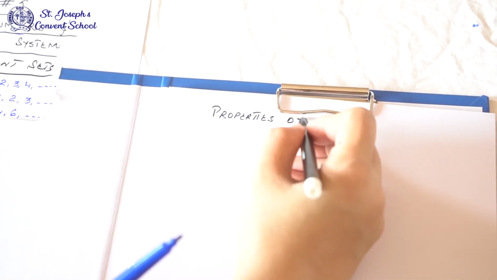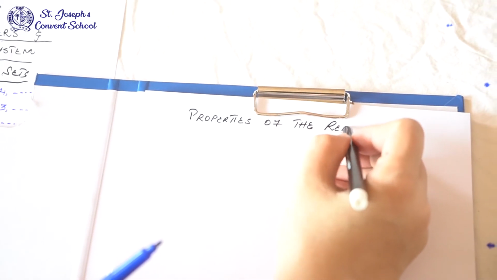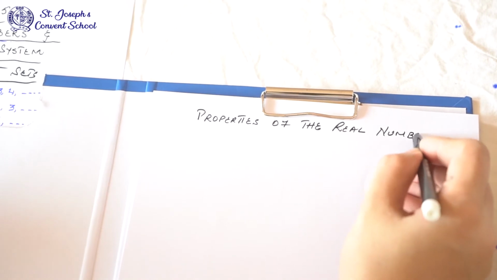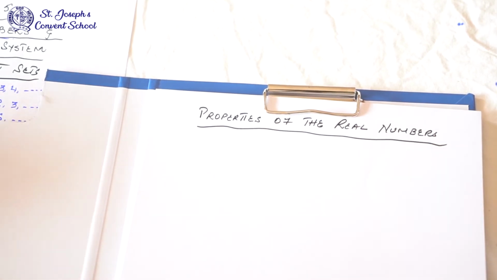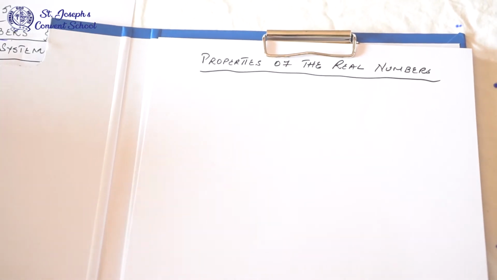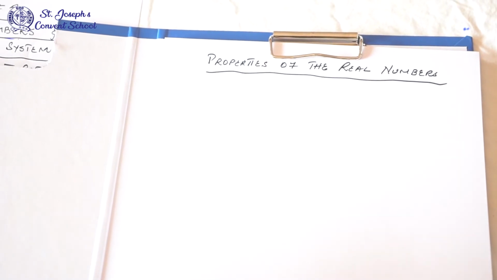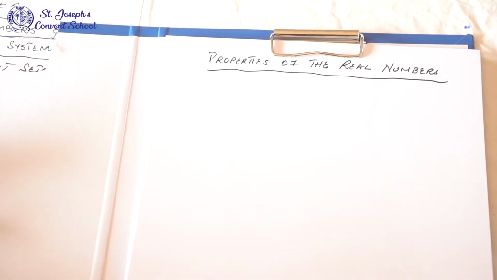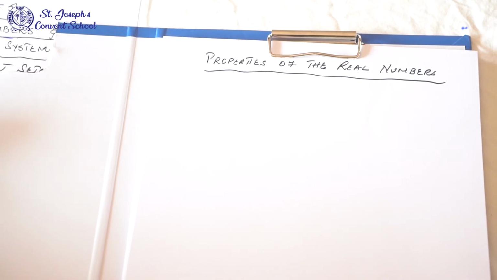Properties of the real numbers. This comes in the MCQs. These properties are important. Let's start with the first property. Properties are with respect to addition and multiplication. When there is a plus sign, what property to apply? When there is a product sign, how to apply the property?